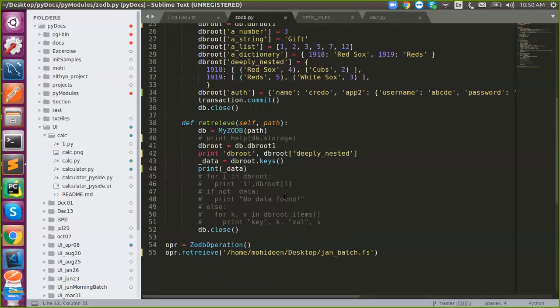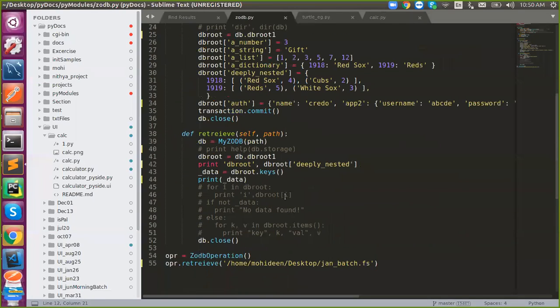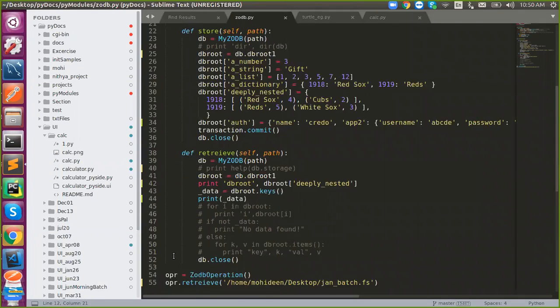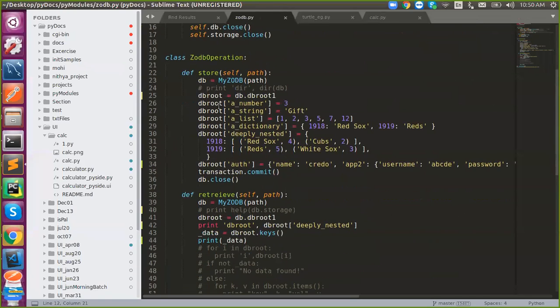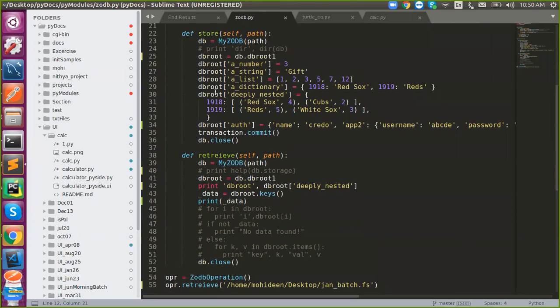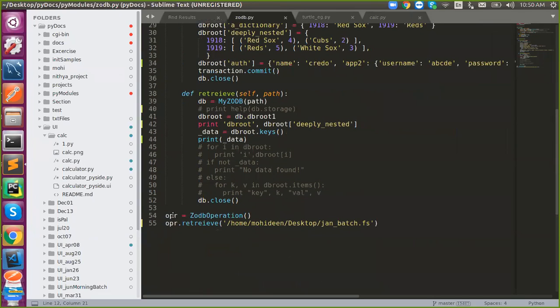Is it possible to identify? OPR equal to. So line number 54, because everything else was residing inside a class. That will start to execute when we instantiate this class and when we call this method. Otherwise, it won't start to execute. Got it? So obviously, line number 54 is going to start execution.